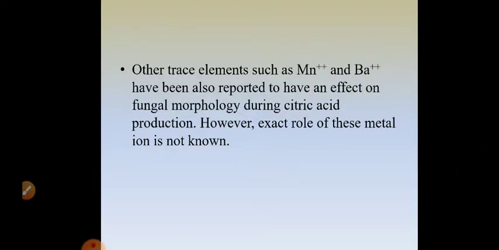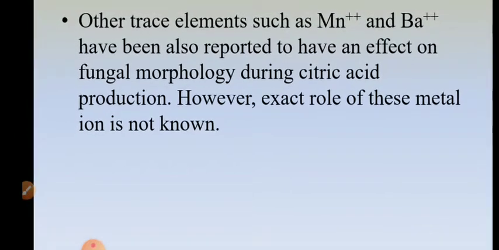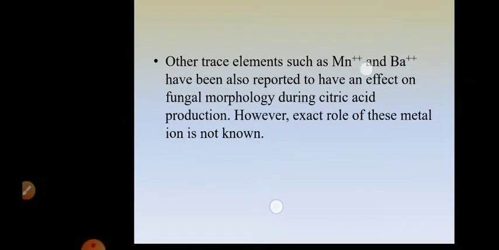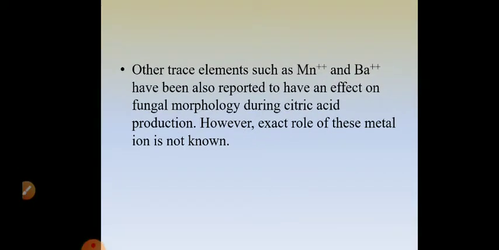Now there are other trace elements which also are important, like manganese ion Mn+2 and barium Ba+2, which have also been reported to have an effect on fungal morphology during citric acid production. However, the exact role of manganese or barium is not known exactly, but they do play an important role as far as development of fungal mycelium or fungal morphology is concerned.